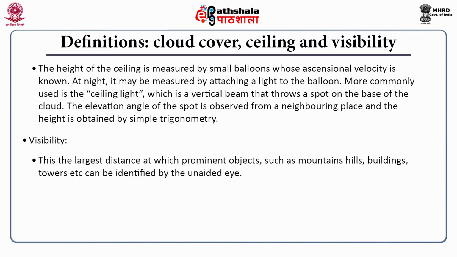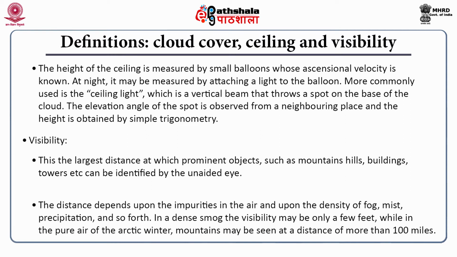Next important terminology is visibility. This is the largest distance at which prominent objects such as mountains, buildings, towers, etc. can be identified by the unaided eye. The distance depends upon the impurities in the air and upon the density of fog, mist, precipitation, etc. In a dense smoke, the visibility may be only a few feet, while in the pure air of the Arctic winter, mountains may be seen at a distance of more than 100 miles.